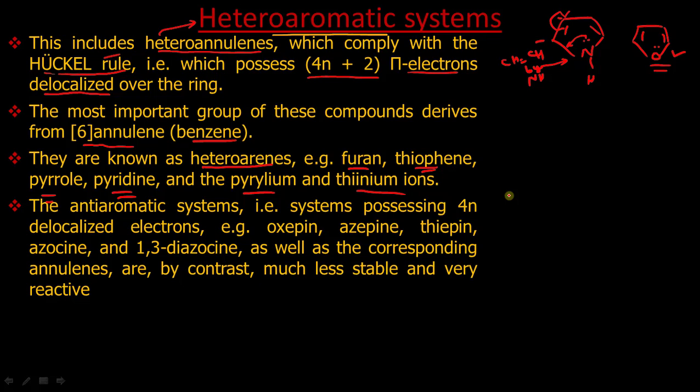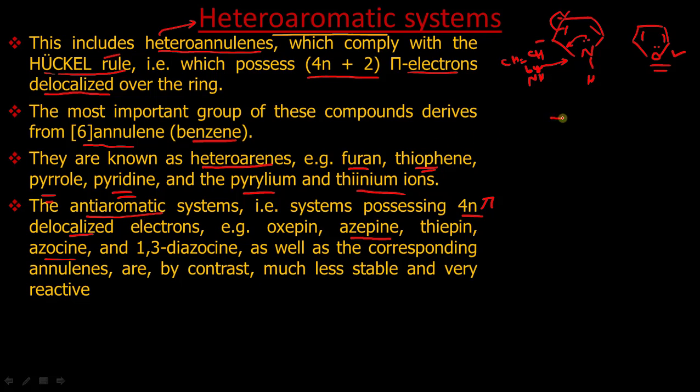And we also have the next system, anti-aromatic systems. You all know those systems which possess 4n pi electrons. So those systems which have 4n pi electrons and these electrons are delocalized, these are called anti-aromatic compounds. A typical example in this is azepine and azocine. So these are very important anti-aromatic systems. The structures you have already seen in our previous slide. I will write once again.